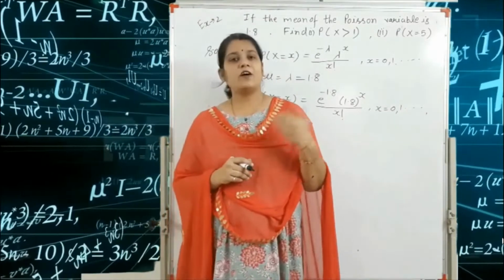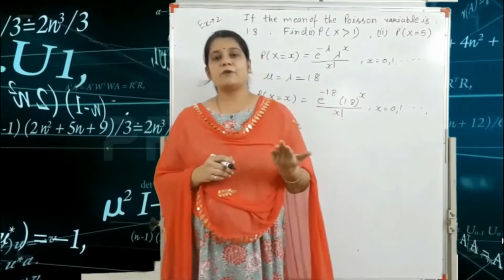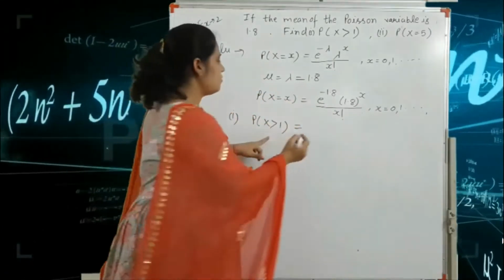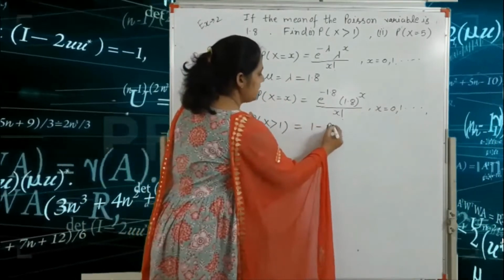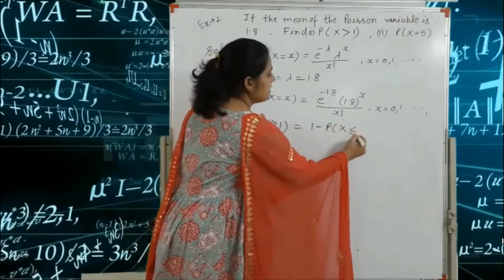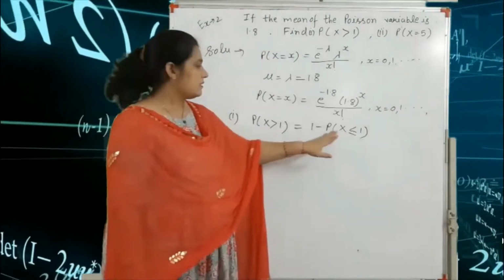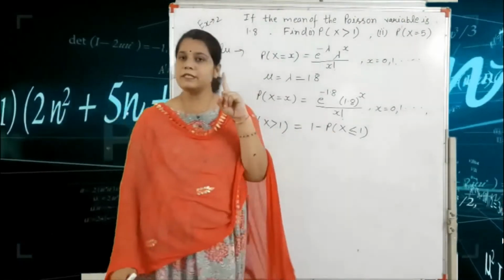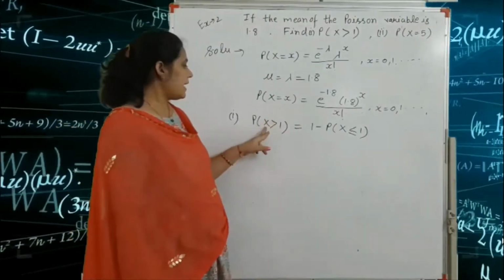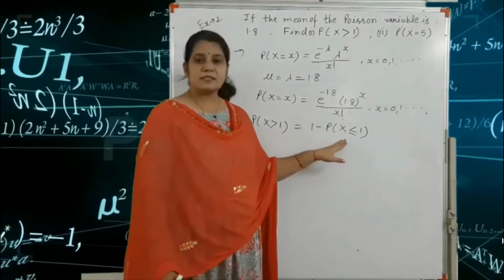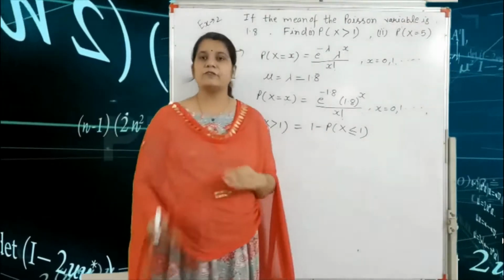We have already seen this in the basic probability chapter, in our first chapter. So here we write 1 minus P of x less than or equal to 1. That means the total probability is 1, so P of x greater than 1 is equal to 1 minus P of x less than or equal to 1.